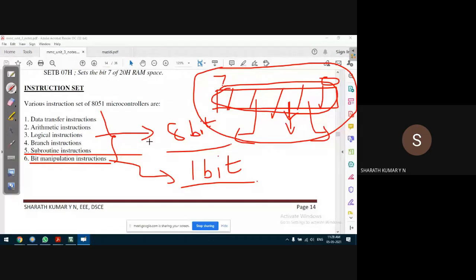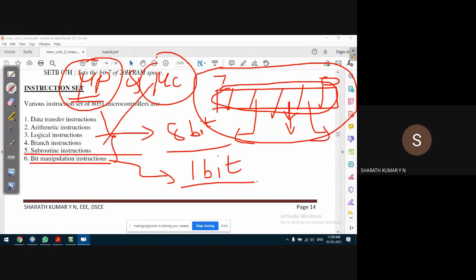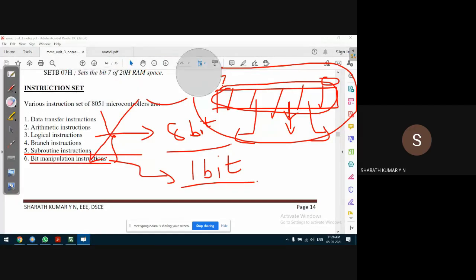So there's a basic difference between microprocessor and microcontroller. In a microprocessor, there is a very small number of bit handling instructions. This we discussed when we discussed the difference between microprocessor and controller. If you remember, a microprocessor has very few bit handling instructions, but a microcontroller gives a large number of bit handling instructions. It's very powerful compared to a microprocessor.